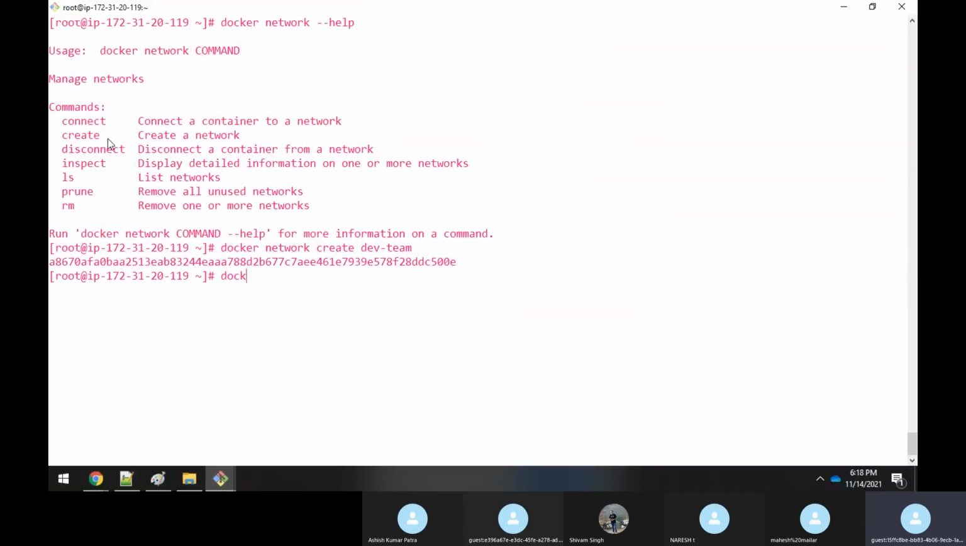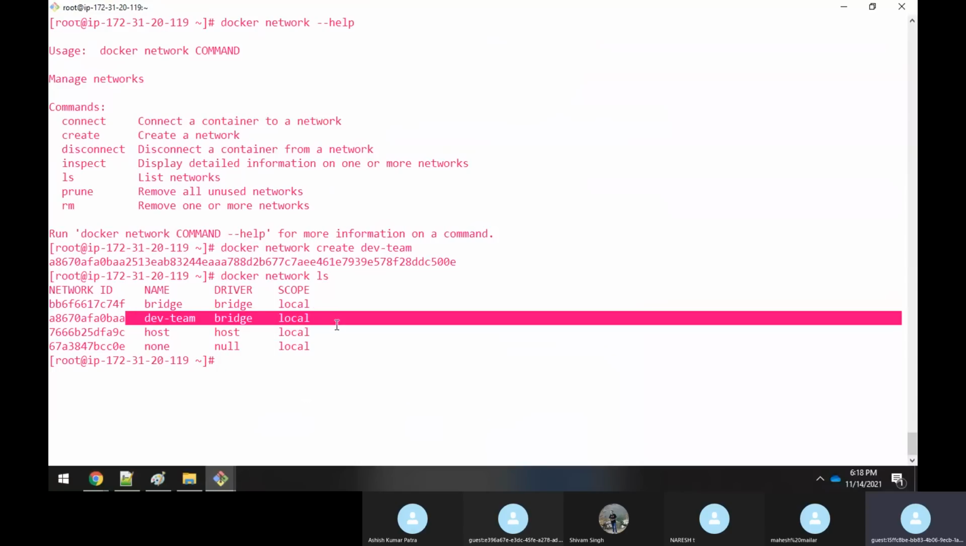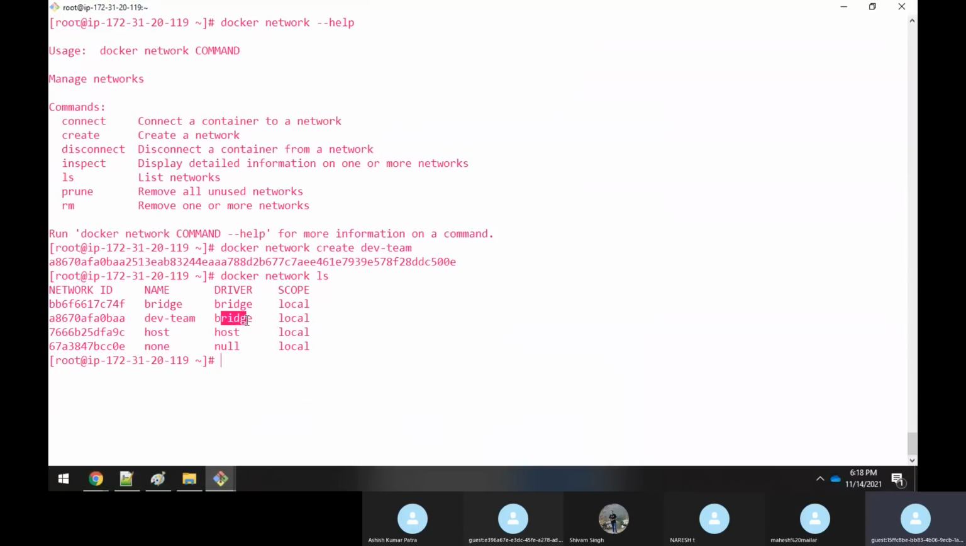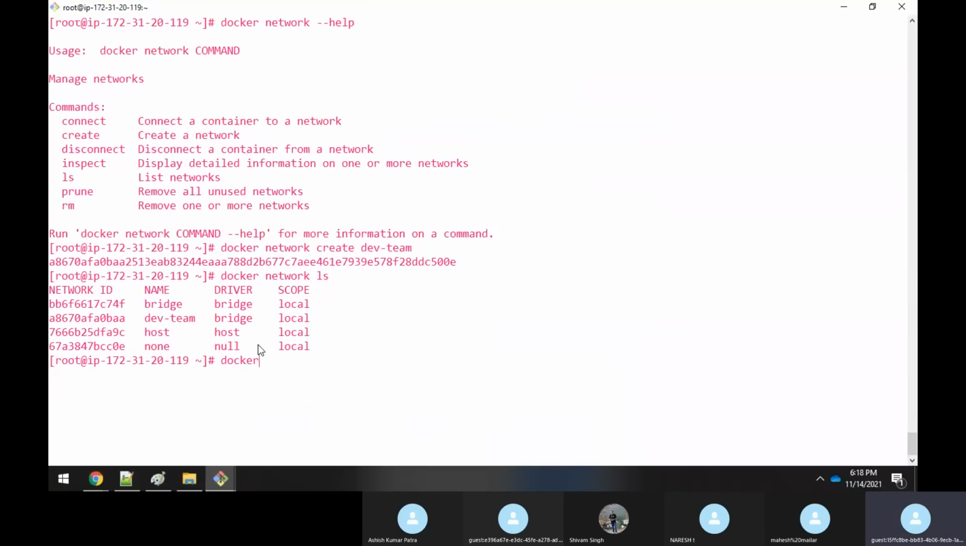Now, if you say docker network ls, you could see that one more interface is created here. It is also a bridge network. See, the type is bridge. And this is the network ID. I can even do an inspect on this actually. Docker network inspect and specify the name.